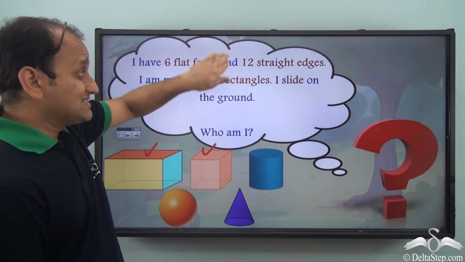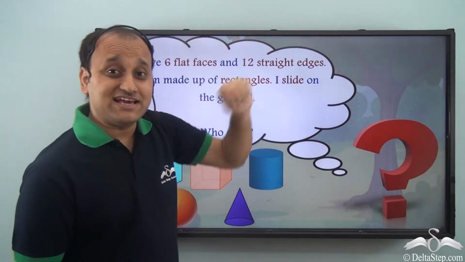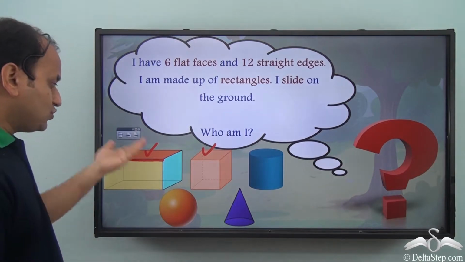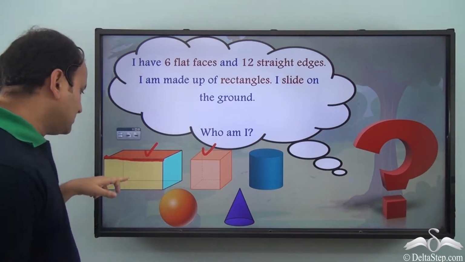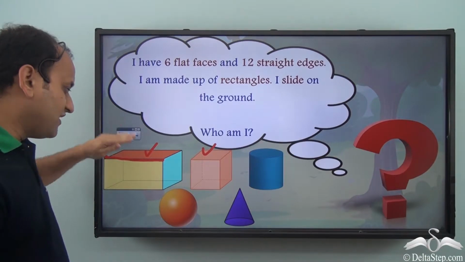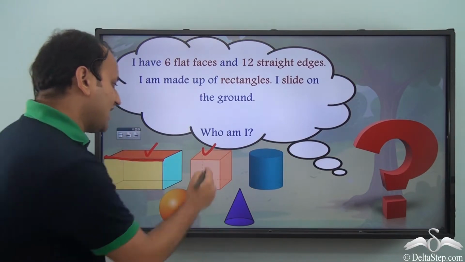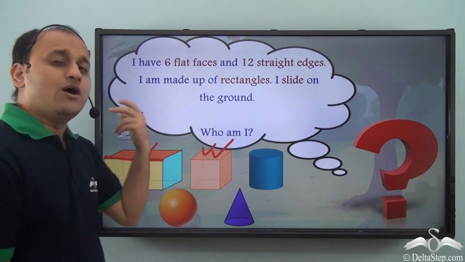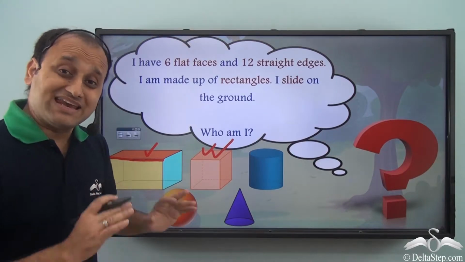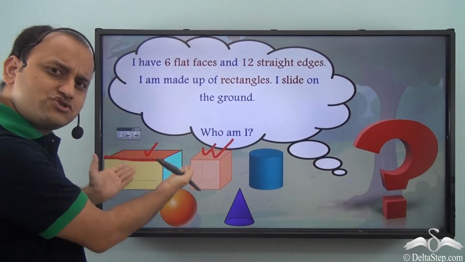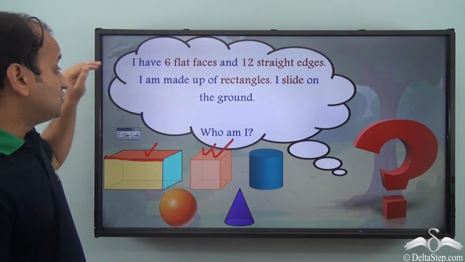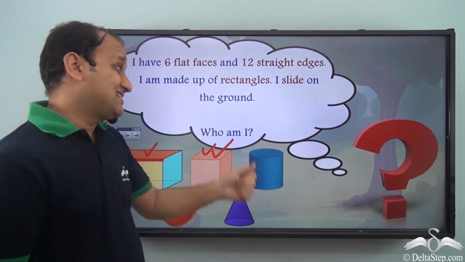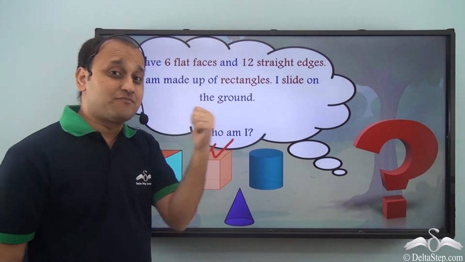Now it also says that 12 straight edges. Well, these are the edges, and we have 12 straight edges in both the cases. Even in this case we have 12 straight edges, and even in this case we have 12 straight edges. So a cuboid and a cube both have 12 straight edges. We are still left with 2 choices. Now let's move to the next one. I am made up of rectangles. Now this might solve our problem.